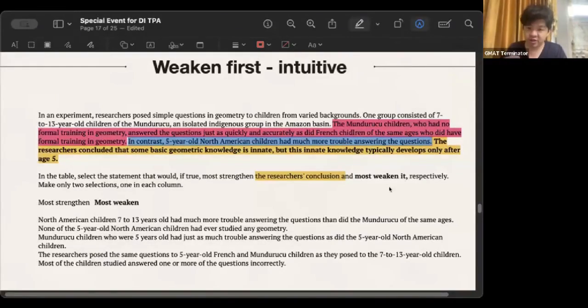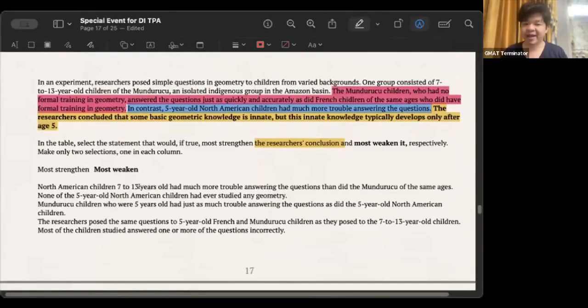It's just that Americans are bad at math. When Americans grow up from 5 years old to 7 to 13 years old, they are still bad at math. This points to our expectation, right? We just said that Americans may be born bad at math. It won't change if they are put aside for a few years, so it has nothing to do with age. So this option will be retained by us.